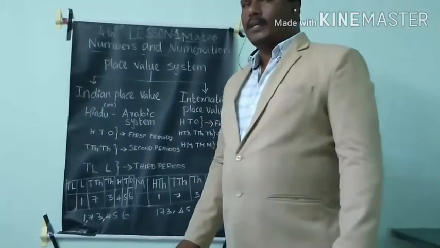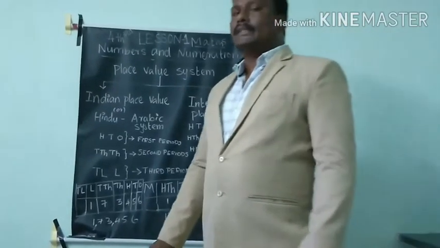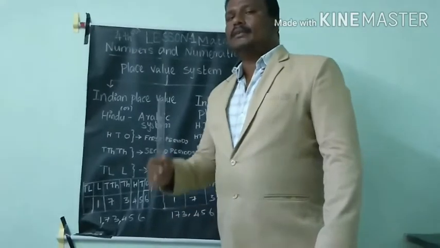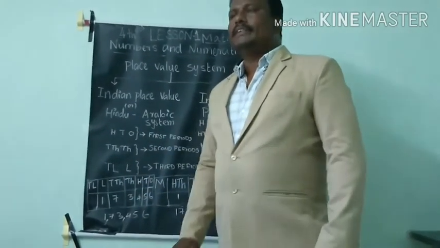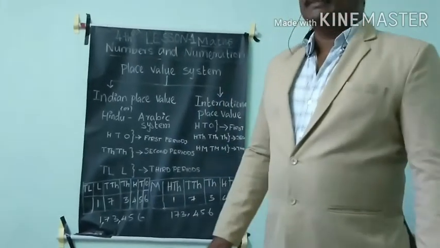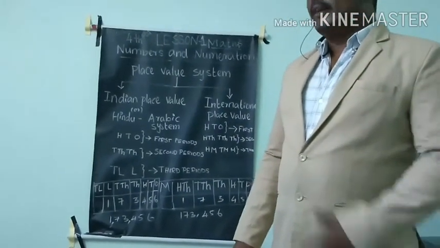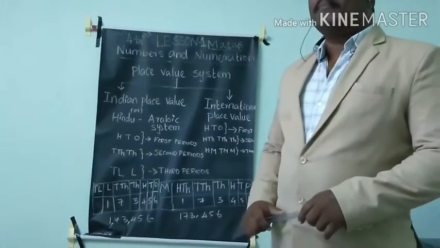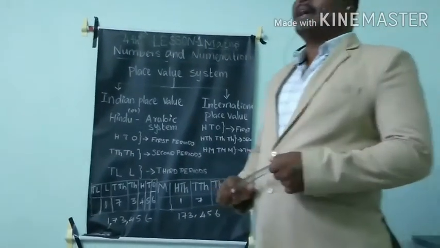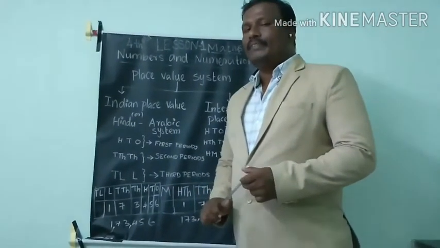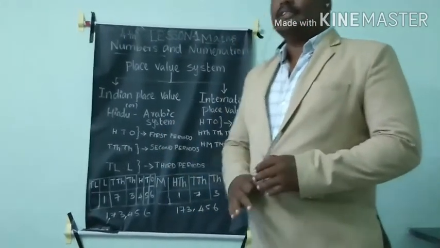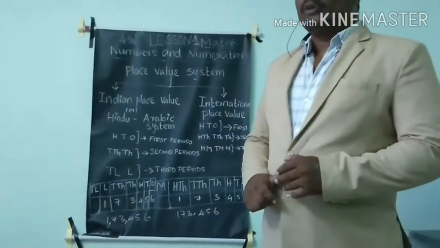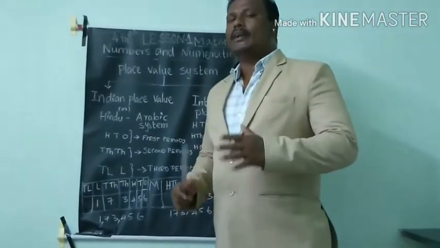Hello students, last class we discussed numbers: what is a number, the greatest number and the largest number. In this class, last class I told you what a period is. I told you the definition of period. A period is nothing but when we read and write a large number, we group the digits. That is called a period.